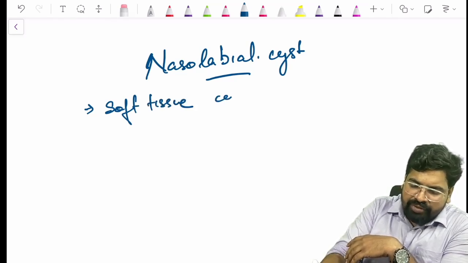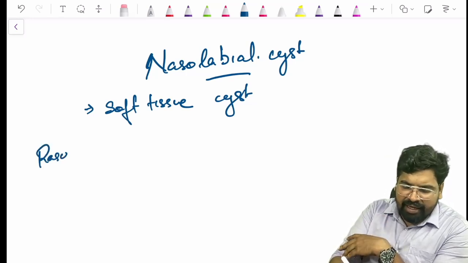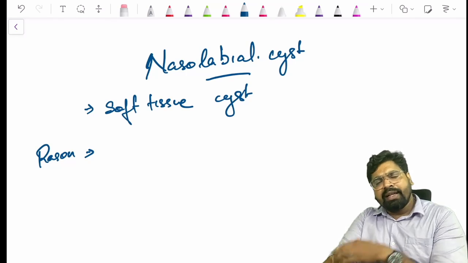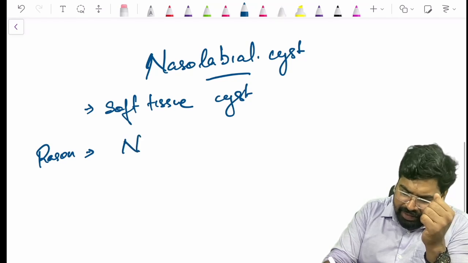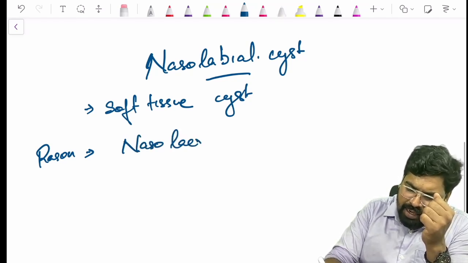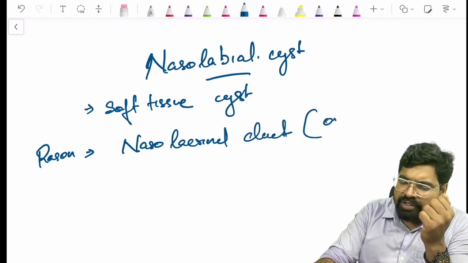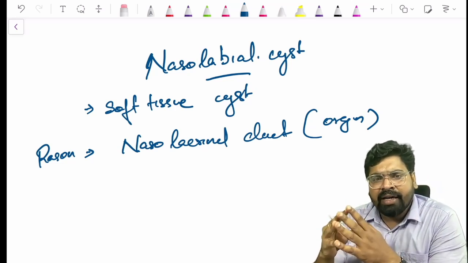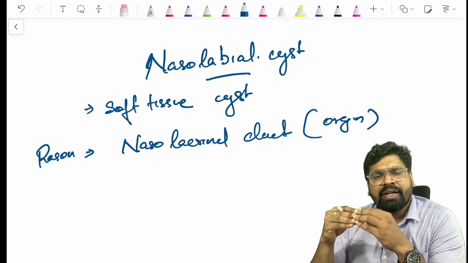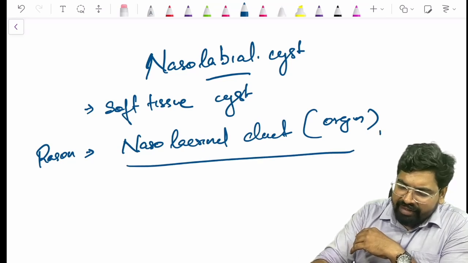It arises from the remnants of the nasolacrimal duct. The cells from the nasolacrimal duct develop into this nasolabial cyst. This is the most accepted theory.